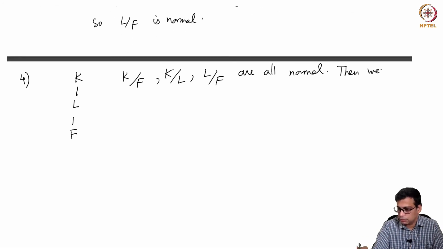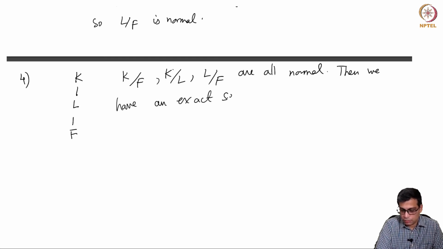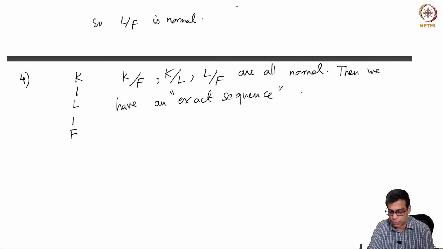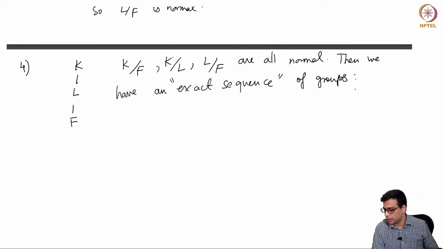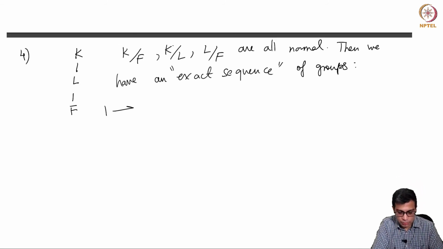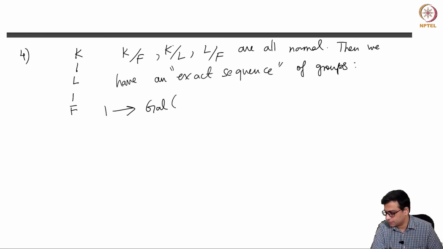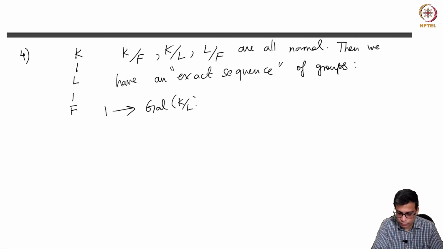Then we have an exact sequence of groups. Maybe this is something that you have not seen before, so I'll explain what I mean by an exact sequence.